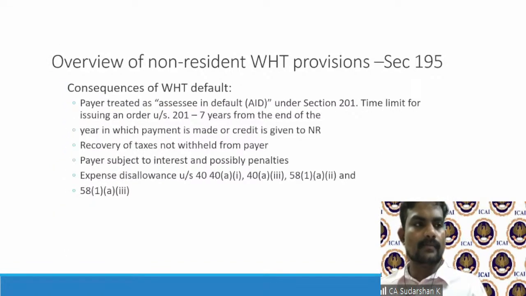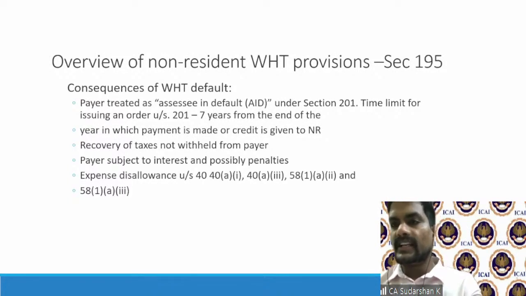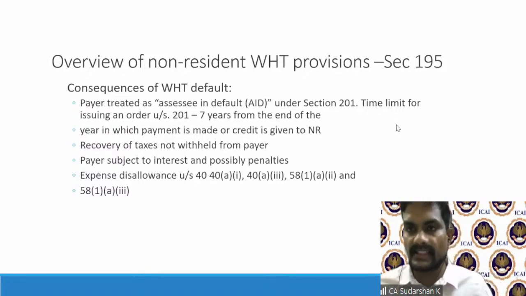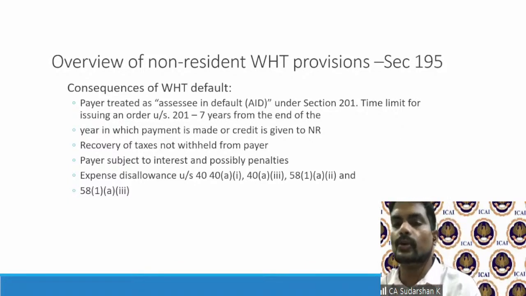Now coming back, what if I don't withhold the taxes? If I don't withhold the taxes, the resident payer will be treated as an assessee in default under Section 201 of the Income Tax Act. And interest and all those things will come. Not only that, possible penalties will also come for not withholding taxes. So it's my duty to ensure that I'm not an assessee in default, otherwise huge interest payment and penalty.